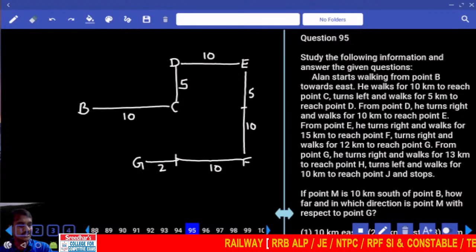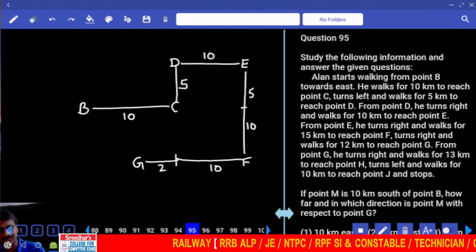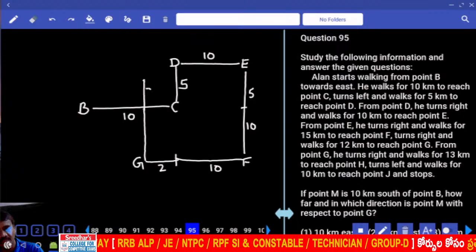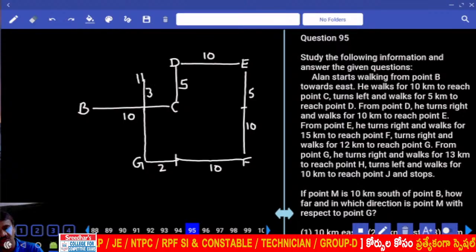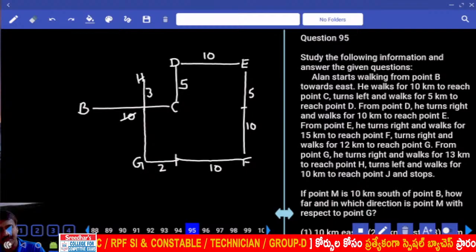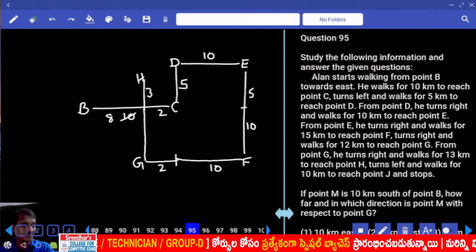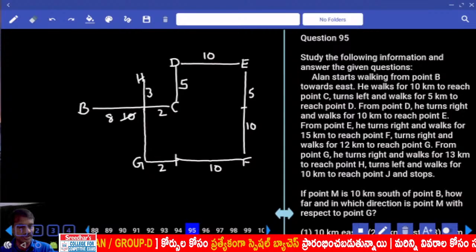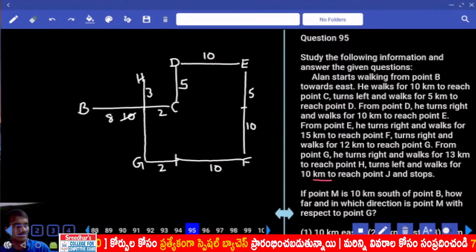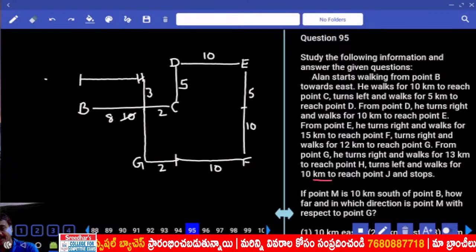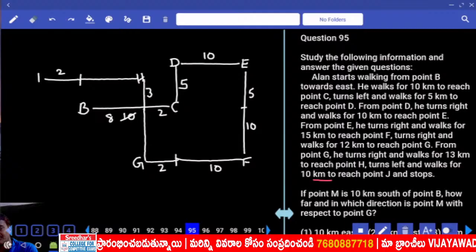From G, he turns right and walks for 13 kilometers to reach H. 13 means how much? This is 10 plus 3 more, 13 to reach point H. Out of this 10, now 2 is covered, 8 is left over. And from H, he turns left and walks for 10 kilometers. This is 8 and 2 more, and stops at point G.